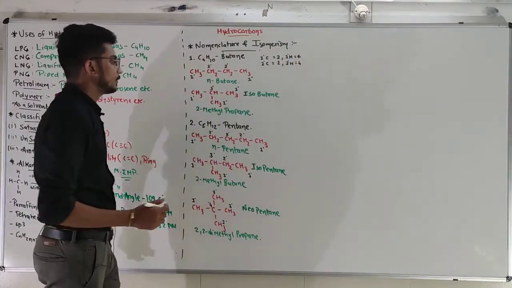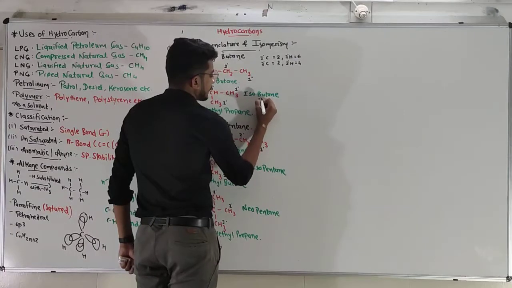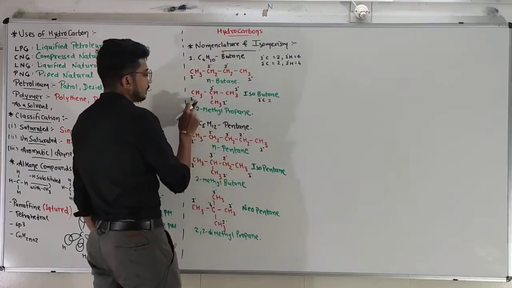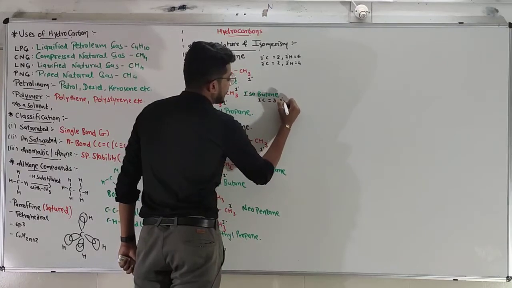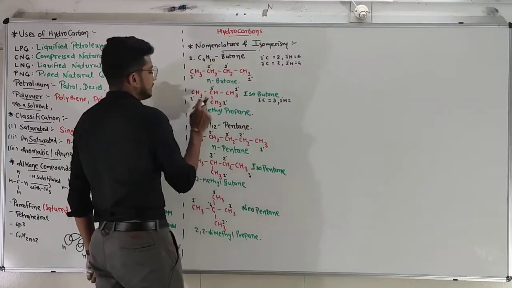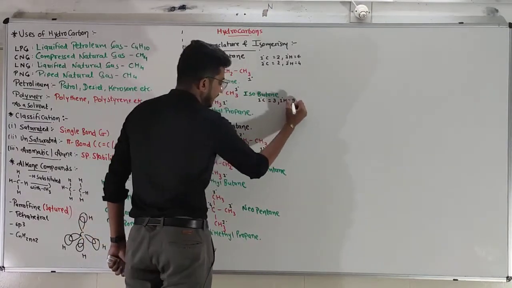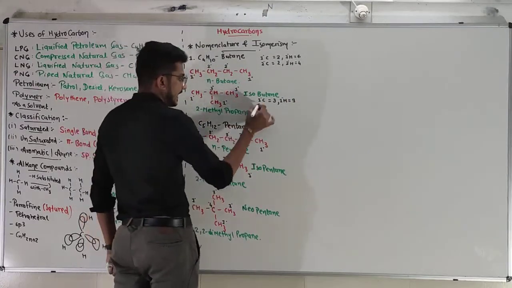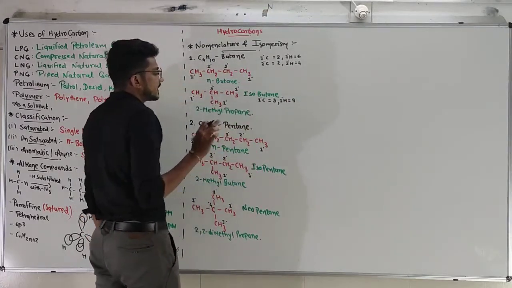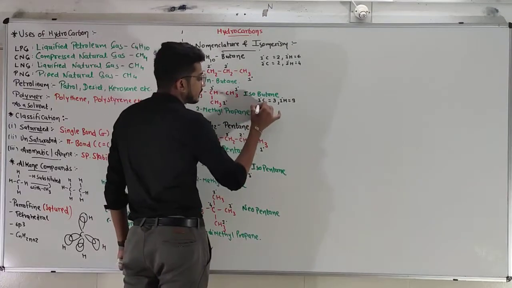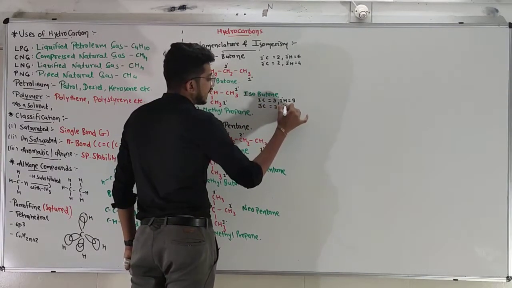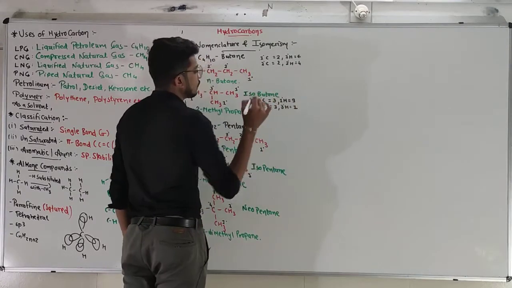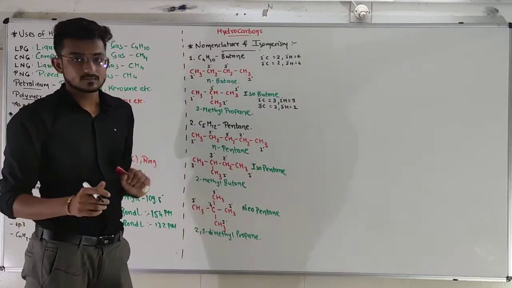Now for this compound, primary carbon 1, 2 and 3. That's why primary hydrogens are 3 plus 3 plus 3, 9. Now secondary carbon is not available. That's why tertiary carbon only 1 and tertiary hydrogen will be also 1, CH.